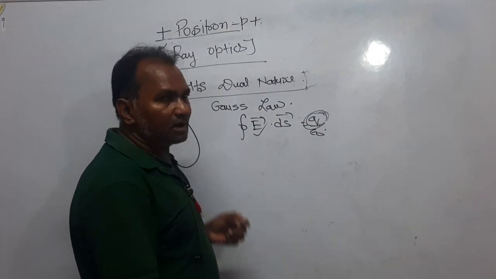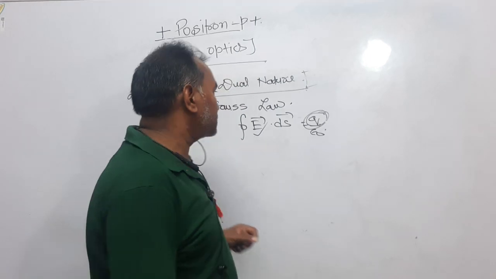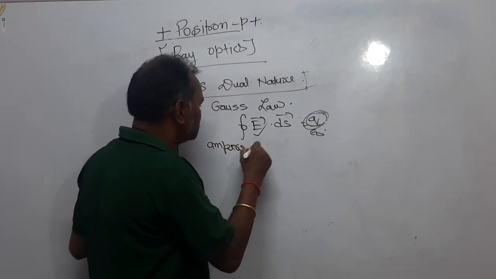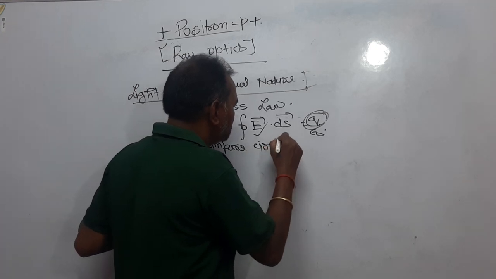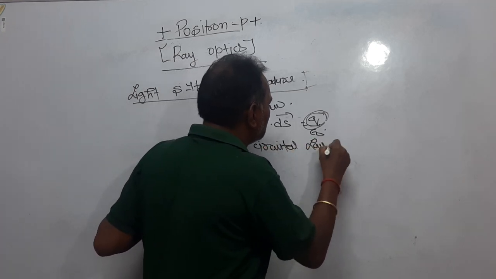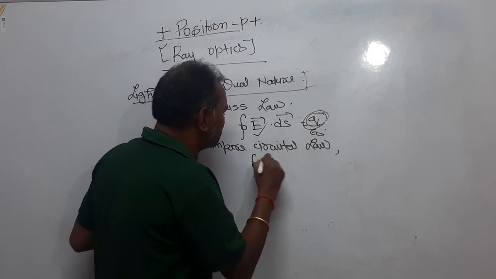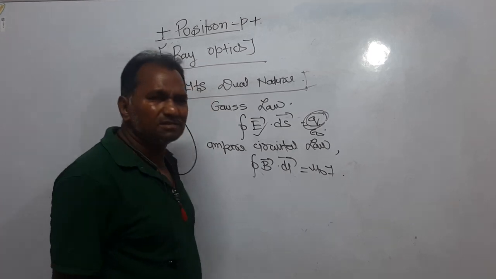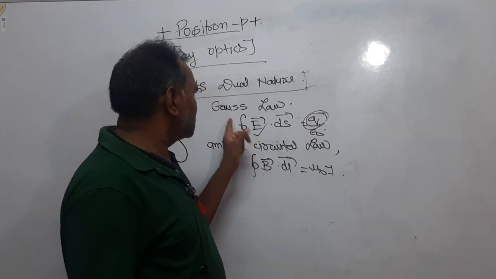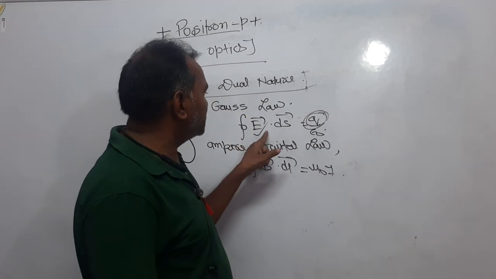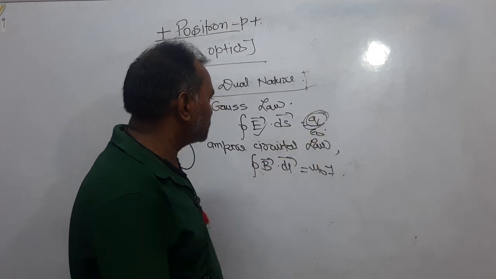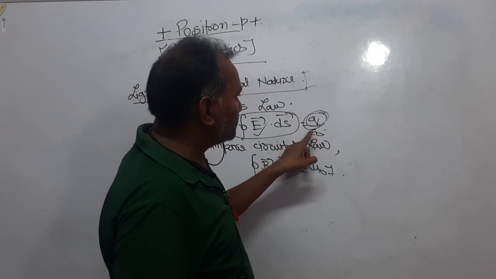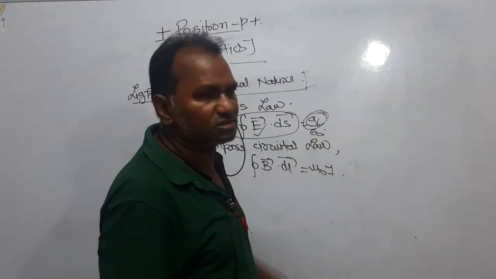Second, I am referring to another law, that is Ampere's circuital law. What is Ampere's circuital law? That says integral B dot dl is equal to mu naught I. Integral E dot ds is equal to q upon epsilon naught means electric flux associated with a closed loop is equal to 1 upon epsilon naught times the charge enclosed in that loop.